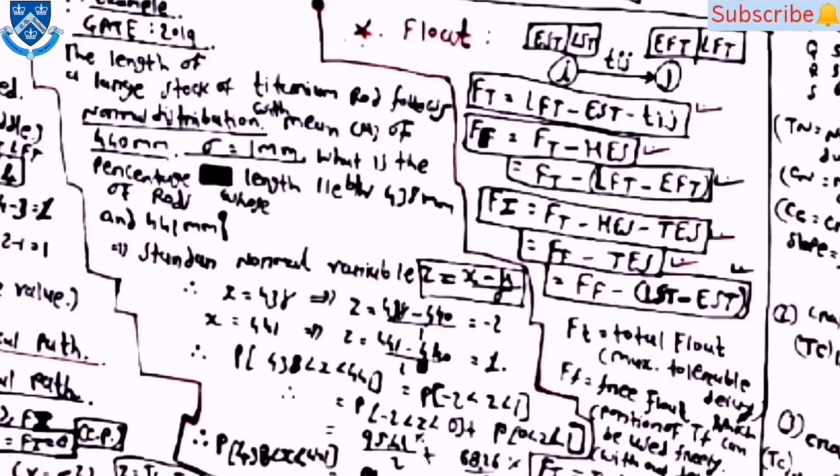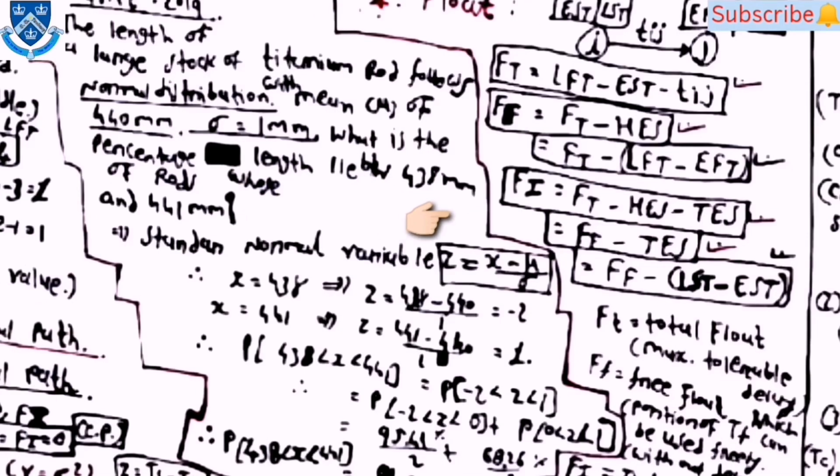Then for finding the value of float, Ft is equal to LFT minus EST minus Tij, then Ff is equal to Ft minus HES, then Ft minus LFT minus EFT, then Fi is equal to Ft minus HES minus TES, and Ff minus LST minus EST, which is also equal to Fi. So from this chapter mainly the questions were asked based on these equations.